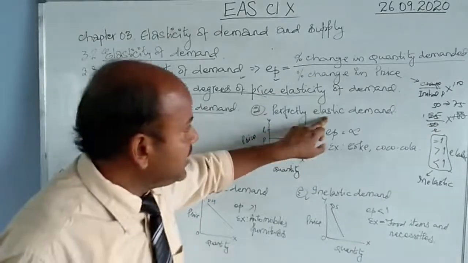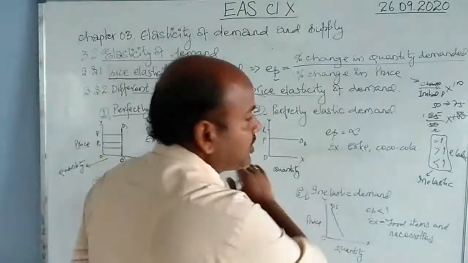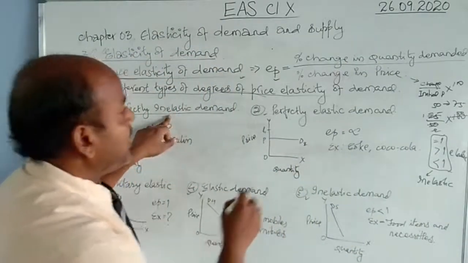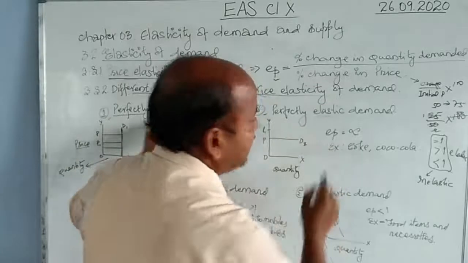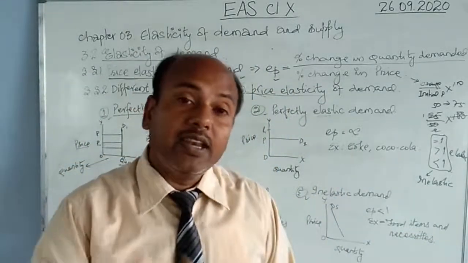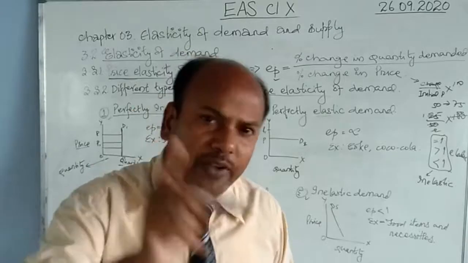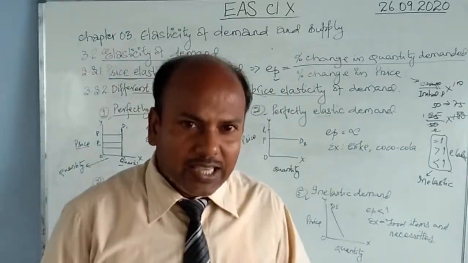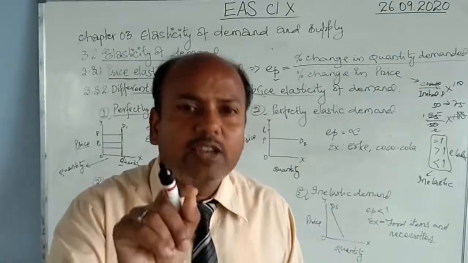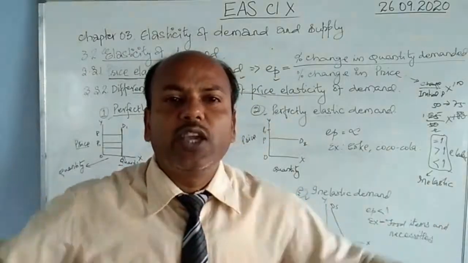Next is perfectly elastic demand. Just opposite to the previous one. This was perfectly inelastic and this is perfectly elastic. Elastic means that which can be changed. And how much is the change? Perfect change. That means even if there's a small change in the price, it will lead to a big change in its demand.